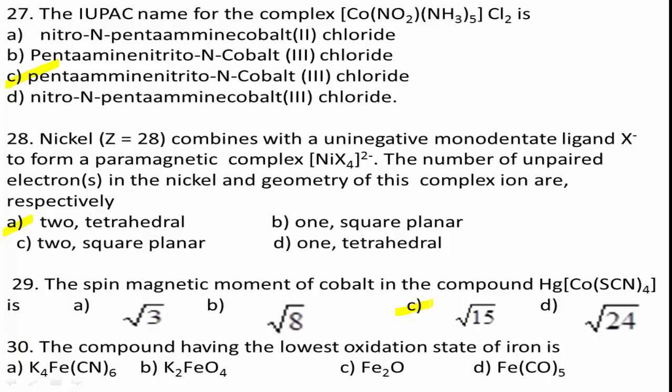In K2FeO4, Fe shows +6 oxidation number. In Fe2O, Fe follows +1 oxidation state. In Fe(CO)5, Fe follows 0 oxidation state. Therefore D is the right answer, Fe(CO)5.